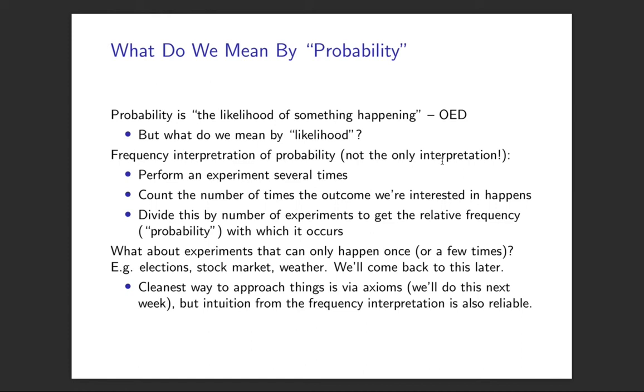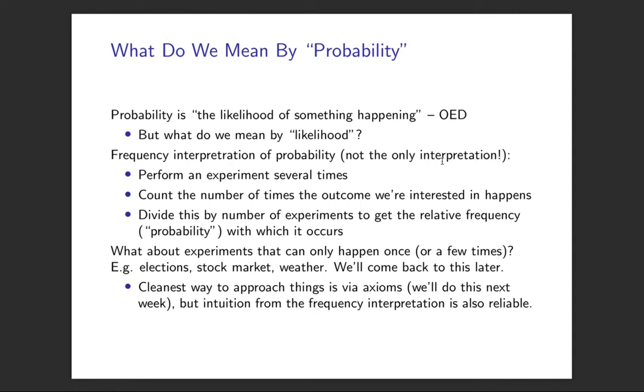Suppose we have an experiment that we can repeat, I say here several times in the slide, but actually you should be able to repeat it an infinite number of times. So that's a big ask. There's not many things we can repeat an infinite number of times, but suppose it's something like a coin toss or rolling a dice or those kind of things. Games of chance are constructed actually so that they can be repeated. The same game can be repeated many times. So that's the first thing. Suppose we can repeat something many times.